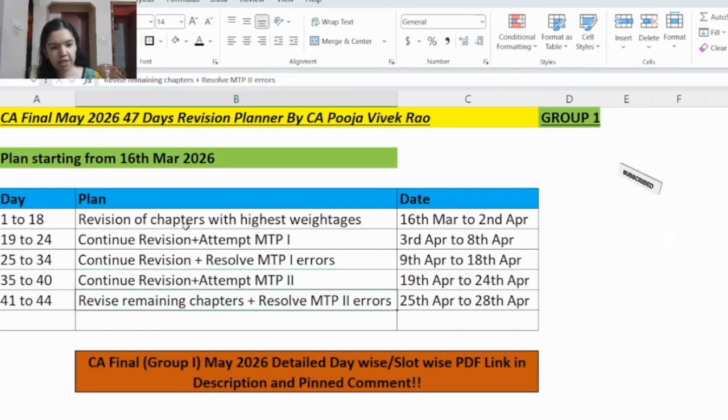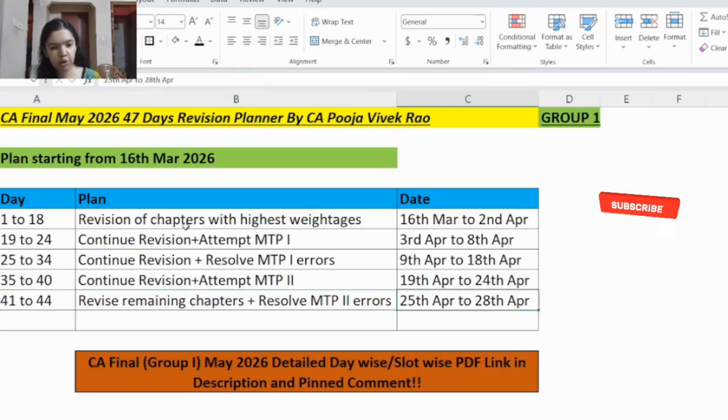And then you will revise any other remaining chapters. Plus, if any errors are there to be resolved by MTP2 analysis, you will be doing that. So in this way, by the time you attend the real exam, you will be completely exam ready and you would have resolved all the errors.